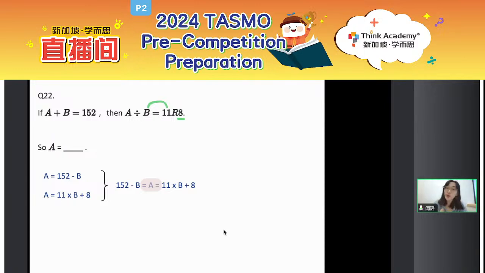So after I remove it, we can get the left part should be equal to the right part. So what is the new equation that we can get? You will get 152 minus B equals to 11 times B plus 8.